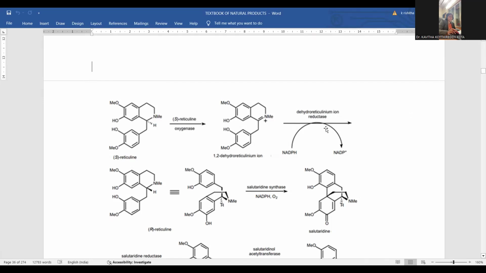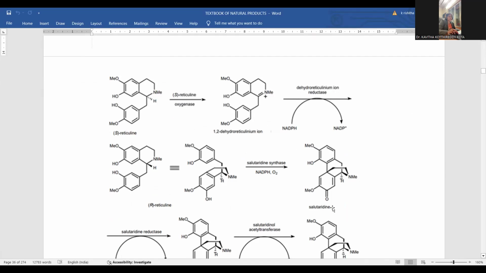Now, the required enzyme will be dehydroreticulinium ion reductase. This reductase enzyme is able to release one of the hydrogens from NADPH into NADP positive. One of the hydrogens got released. Whenever the hydrogen is released over there, what is it going to do?